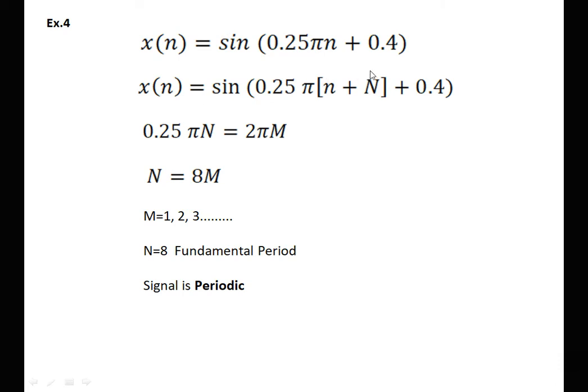See the next example. Again, this represents the phase. We replace n by n plus capital N. We are interested only in the portion of the 0.25 pi N. 0.25 pi N, we equate this portion to 2 pi m. After solving the equation, we are getting N is equal to 8m. Here, N is integer when m is in the range of 1, 2, 3, and so on. Therefore, the signal is periodic and the fundamental period of the signal is 8.